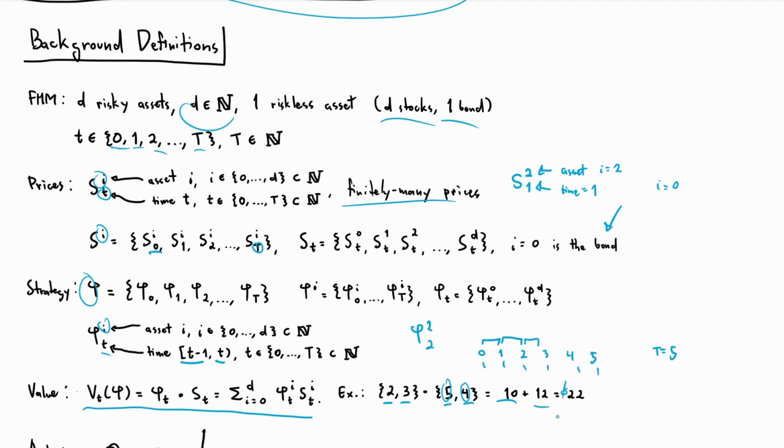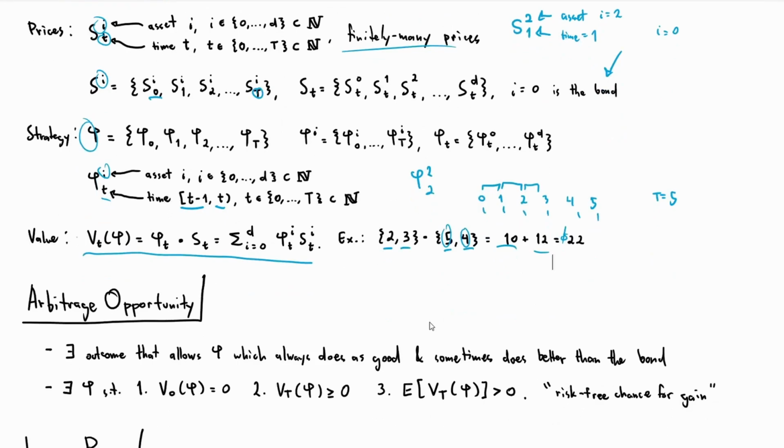The final thing I need to define is an arbitrage opportunity, which is a situation in which market participants can construct a trading strategy that always does as well as and sometimes does better than the bond. That's kind of complicated to define mathematically unless we restrict the initial value of the trading strategy, which is why we're going to formally define an arbitrage opportunity in the following way. An arbitrage opportunity is when there exists some trading strategy phi where these 3 things are true.